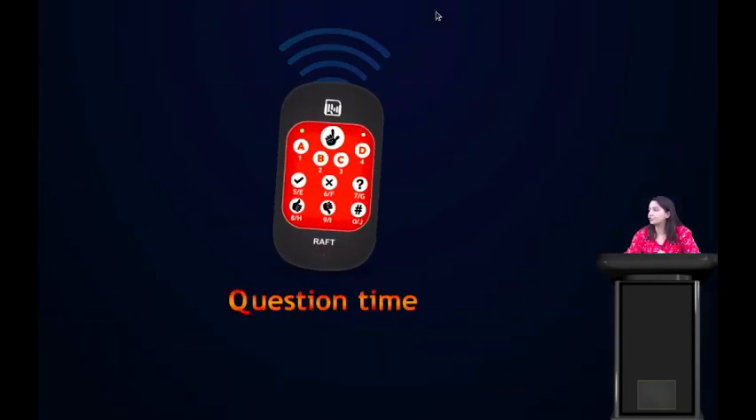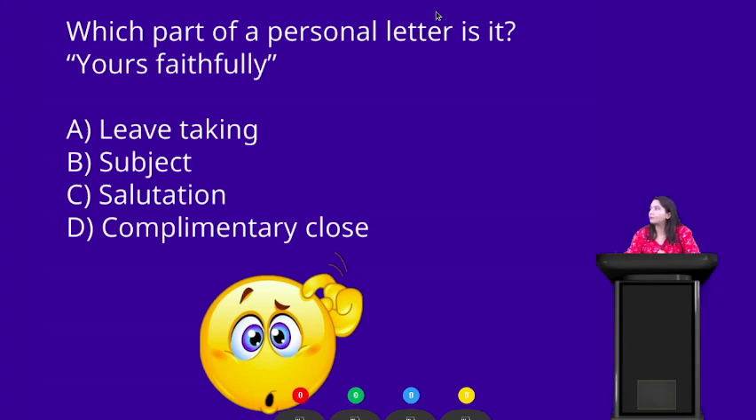Okay, now this is the first question for you all of this session. Which part of a personal letter is "Yours faithfully"? A. Leave taking. B. Subject. C. Salutation. D. Complimentary clause. Your time starts now. This is a very simple question for you all. I hope everyone knows the answer to this question.